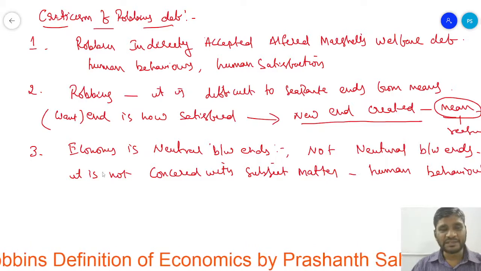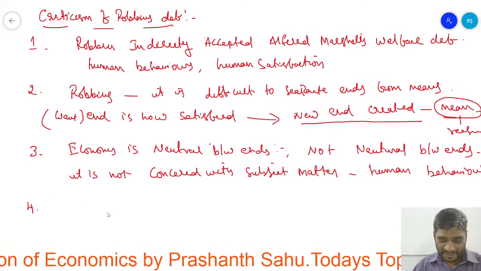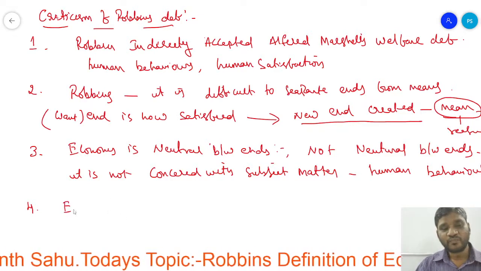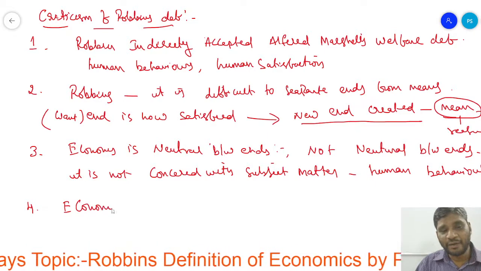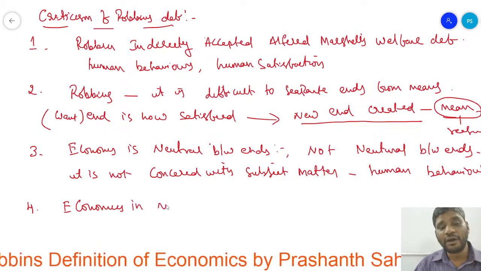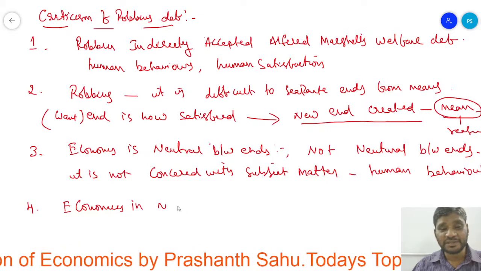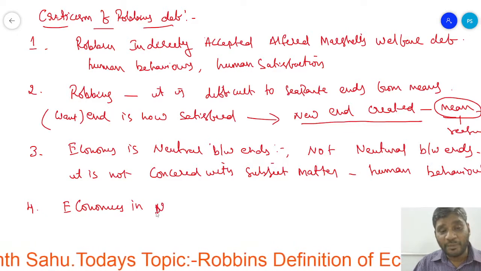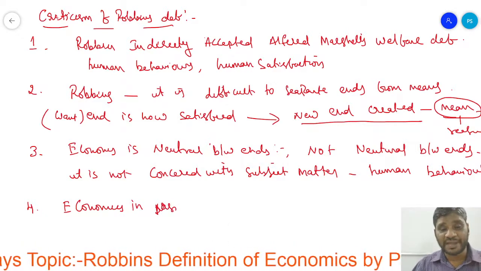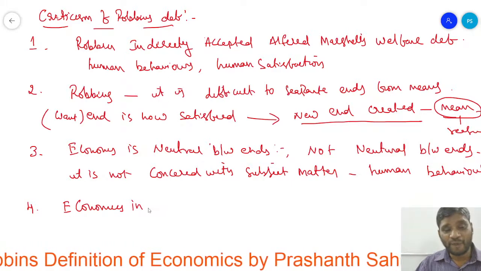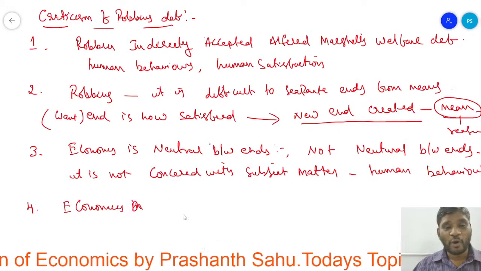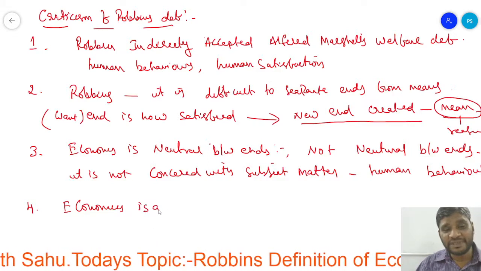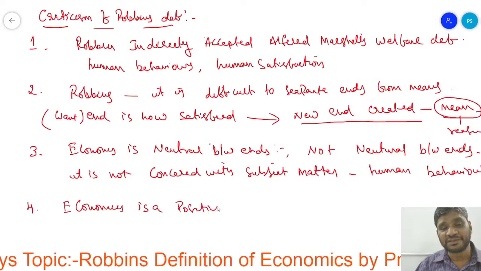Next, the fourth criticism. Robbins says that economics is a positive science.